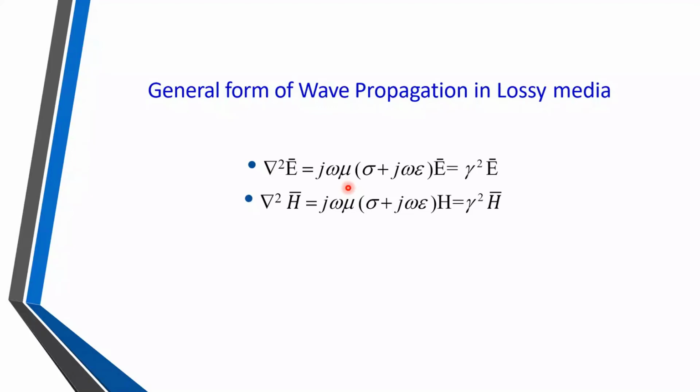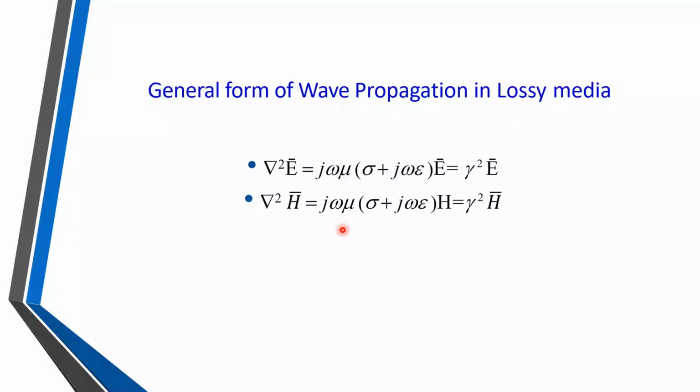That is the full equation we got for electric field when it propagates in lossy media. And similarly, for magnetic field, we got del square H is equal to j omega mu in bracket sigma plus j omega epsilon into H bar. Right? So these are the two equations.